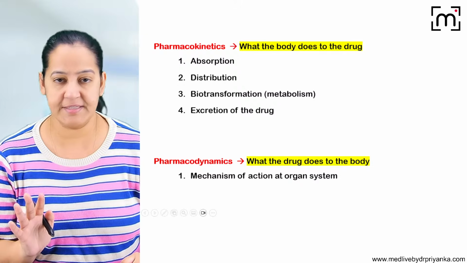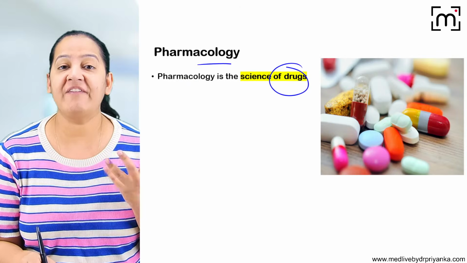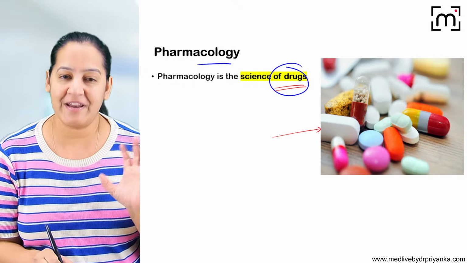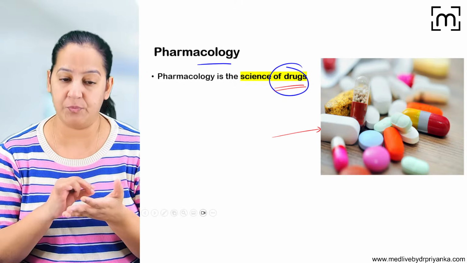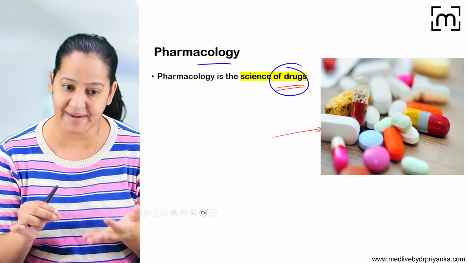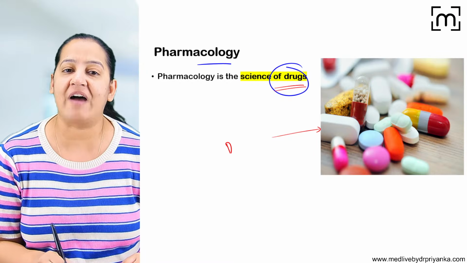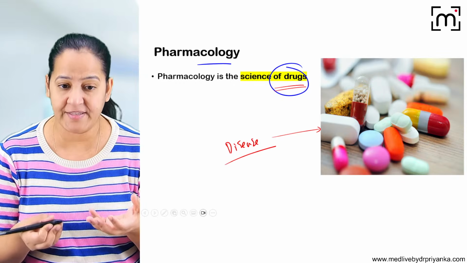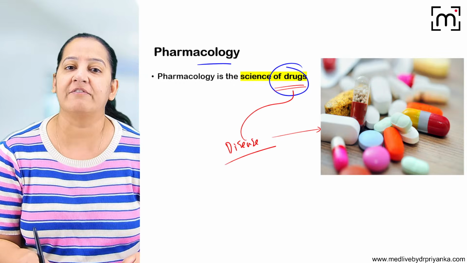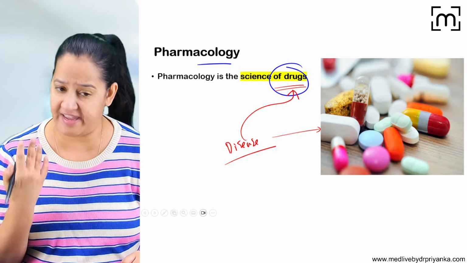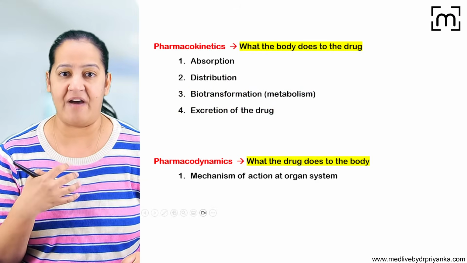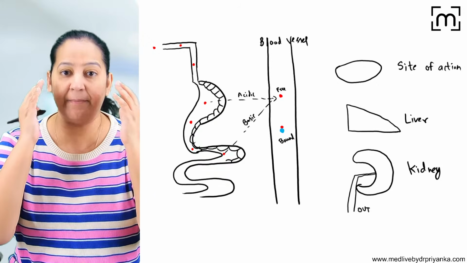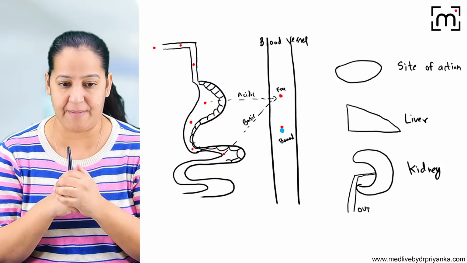Listen, just suppose why we take drugs. By drugs, I mean medicine. Why do we take medicine? Whenever we fall ill. Whenever any patient comes to us, we are doctors, we prescribe medicines to the patient because the patient has some disease. To cure, treat or control the disease, we give medicines by various routes. For example, I'm having a headache, a migraine. I don't have it, but for example.